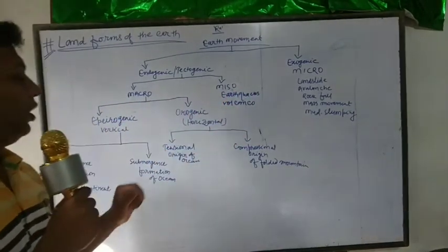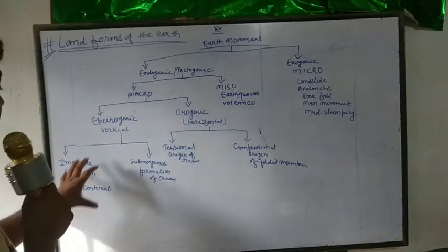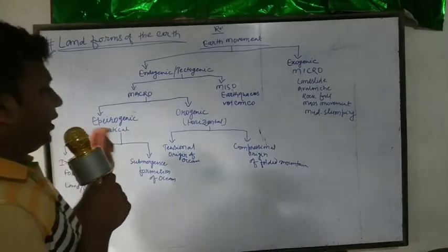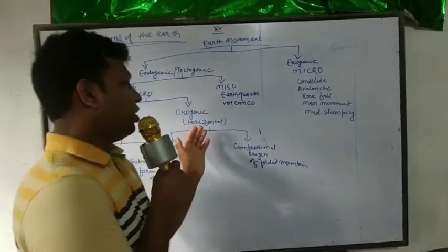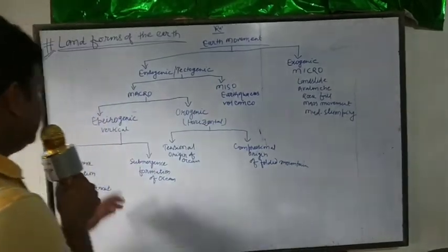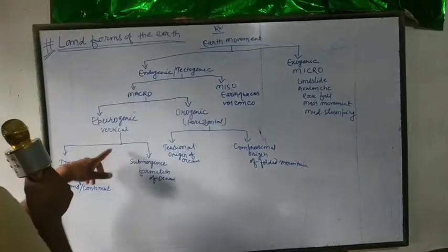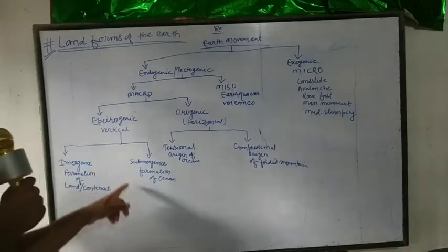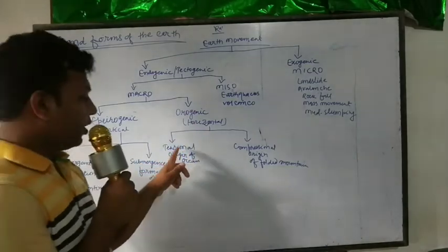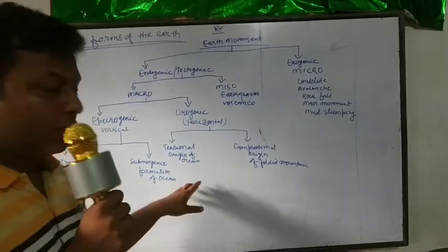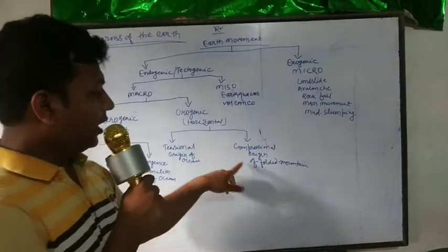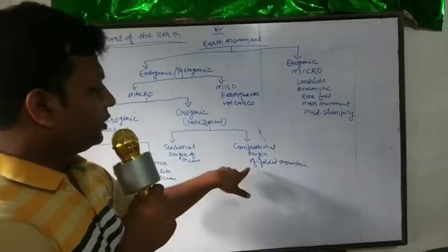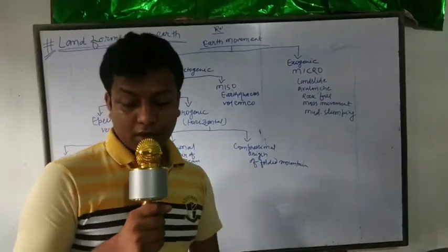Epeirogenic is vertical force and orogenic is horizontal force. With epeirogenic we have emergence and submergence, and with orogenic we have tensional force, which is the origin of ocean, and we are going to discuss how, and compressional force, which is the origin of folded mountain.